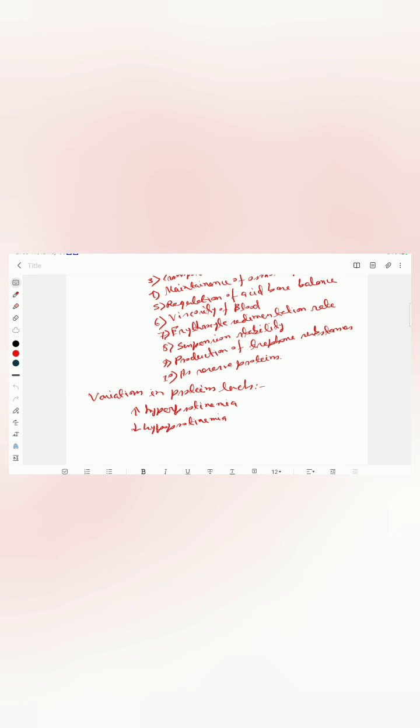In the case of hypoproteinemia, it is found in chronic infections, chronic nephritis, cirrhosis of liver, diarrhea, pregnancy, malnutrition, etc.